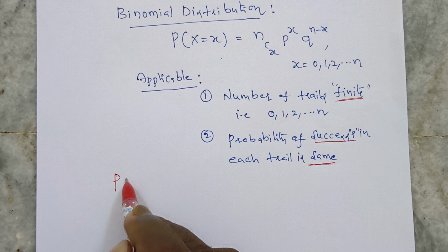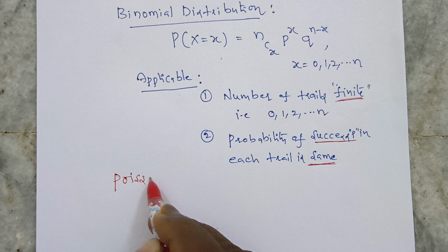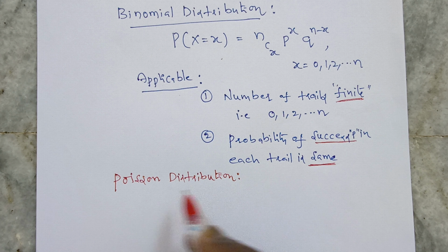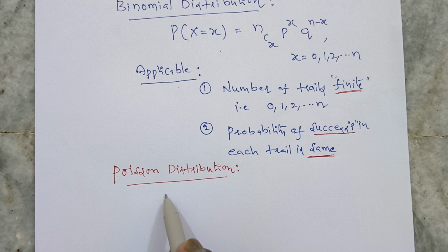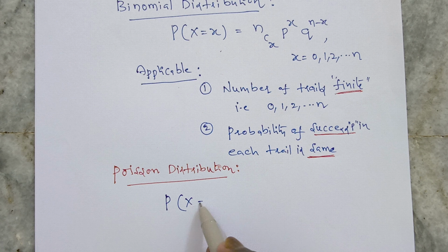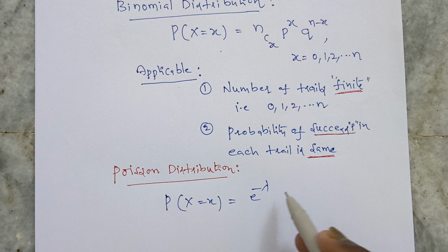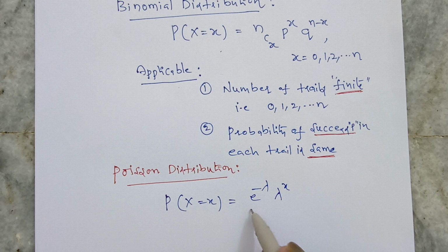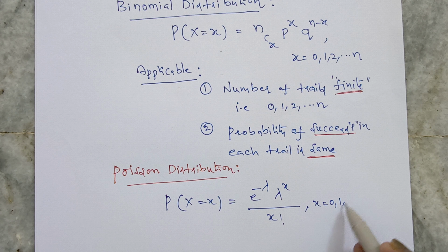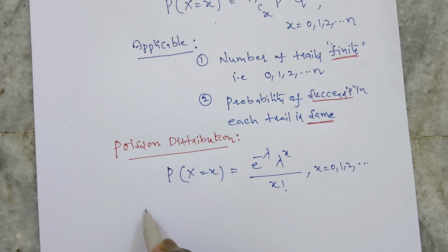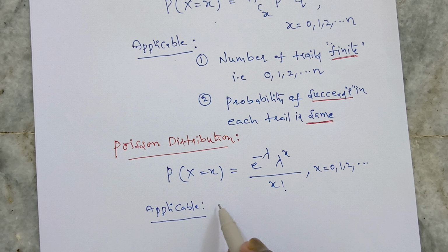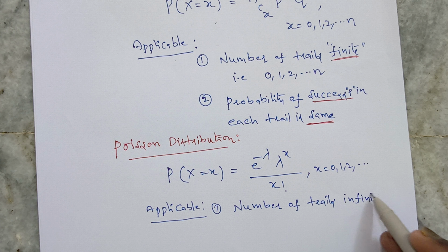Now let's see the Poisson distribution probability mass function formula, and where it is applicable, meaning what the properties are. The probability mass function in Poisson distribution is P(X = x) = e^(-λ) λ^x / x!, where x is 0, 1, 2 and so on up to infinity. Poisson distribution is applicable only with certain properties.